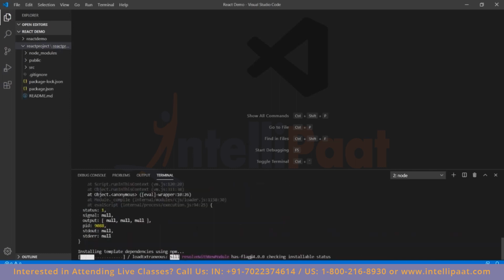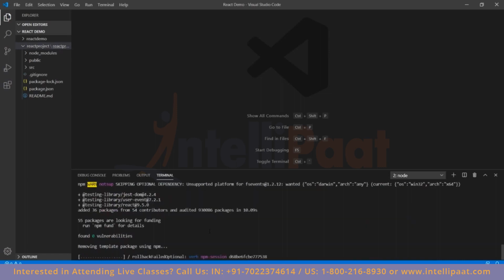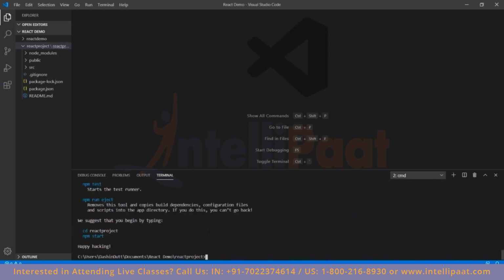It takes a lot of time depending on the internet speed that you may have. Yeah, so it's finally loaded. We've initialized the project. We can now see and confirm whether we have done that.